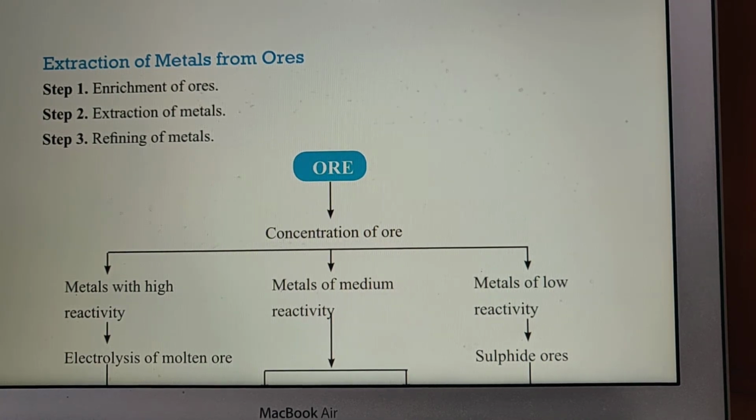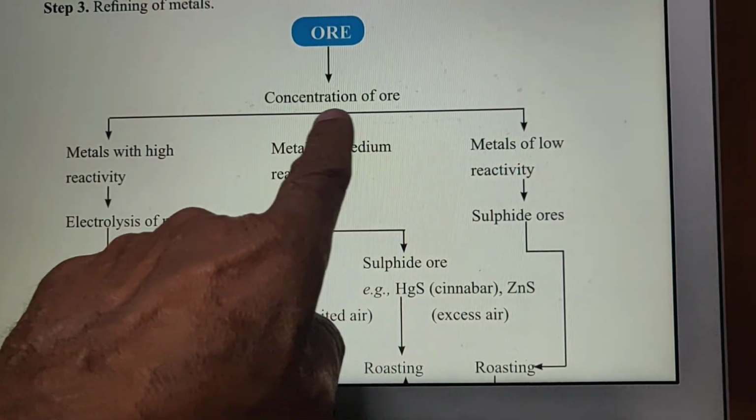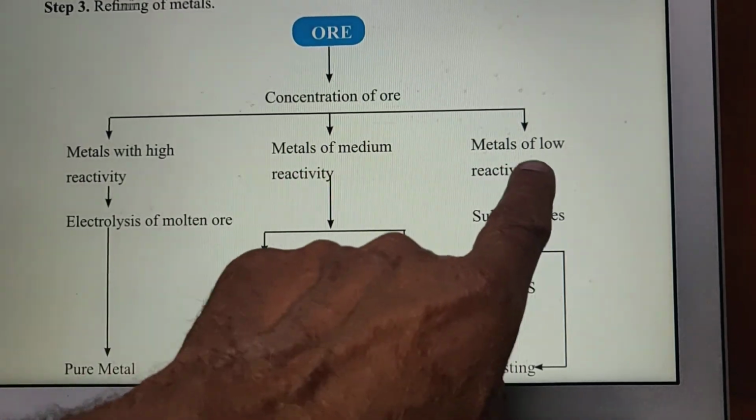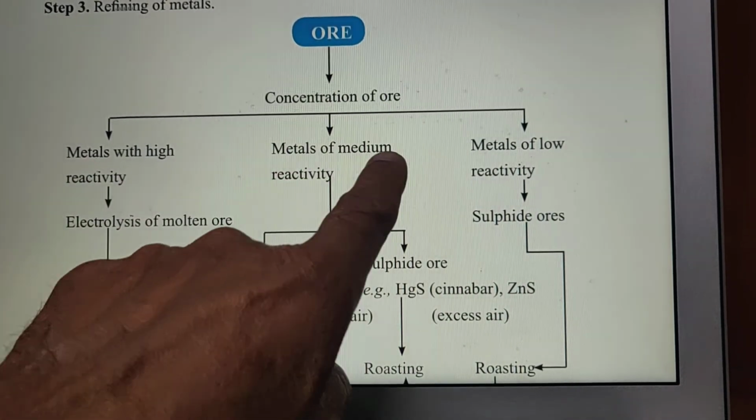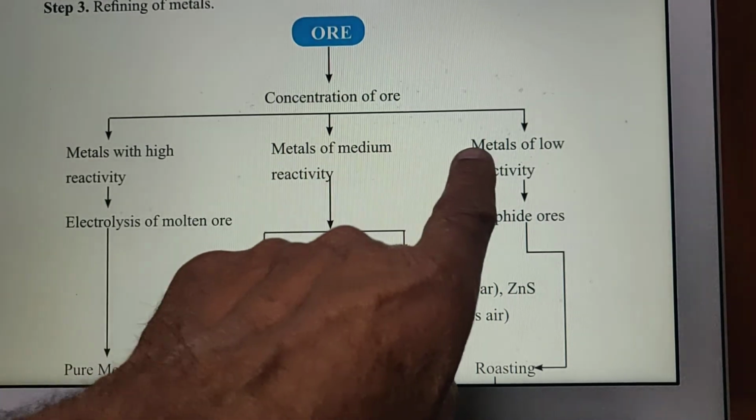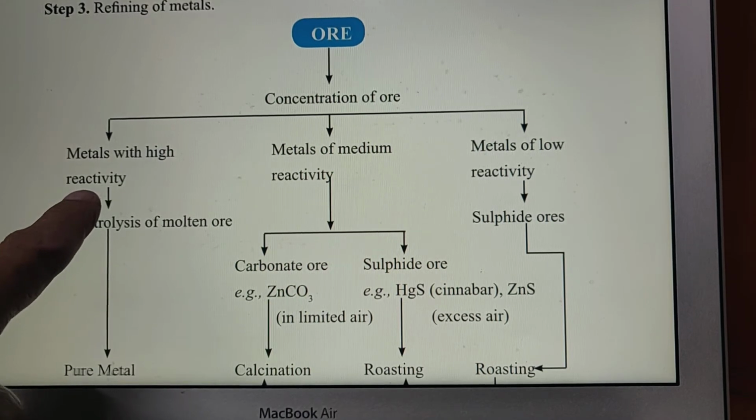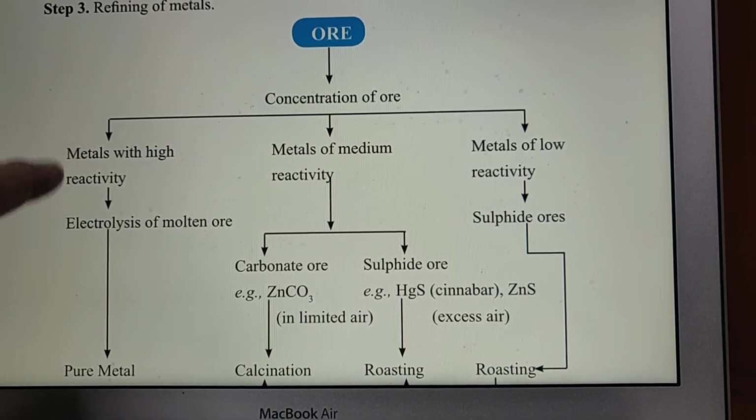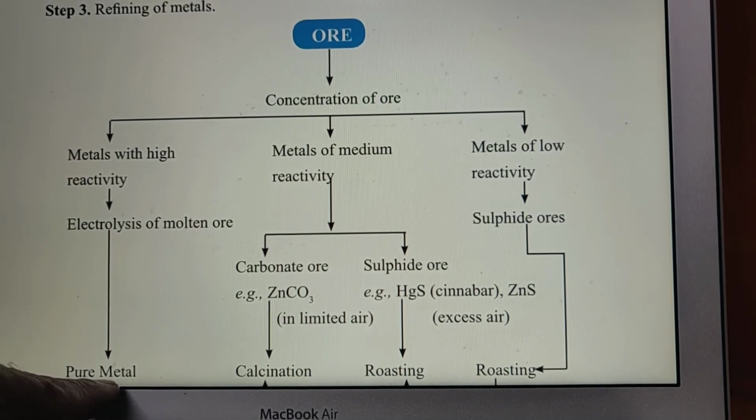Now let us start with the ore. First we concentrate the ore. Concentration of ore is done in 3 ways: metals with high reactivity, metals with low reactivity and metals with very low reactivity. If the metal is highly reactive, then electrolysis of molten ores. The ore is molten and then its electrolysis will give you the pure metal.